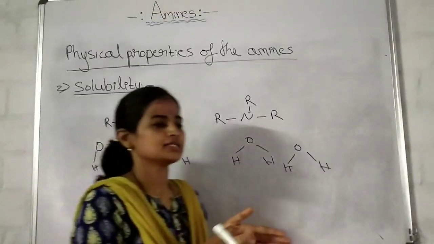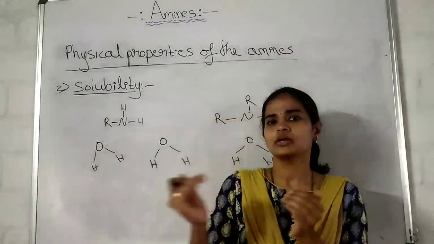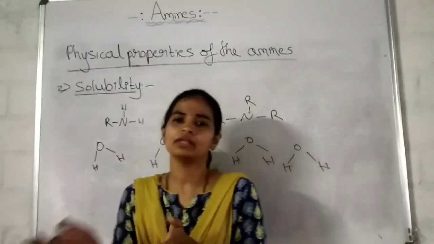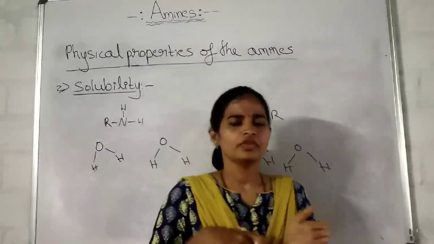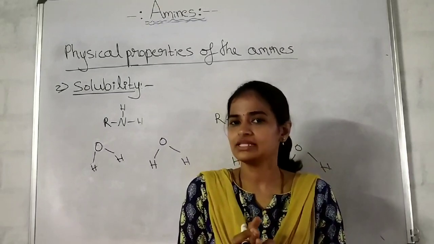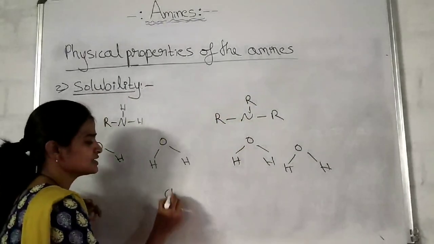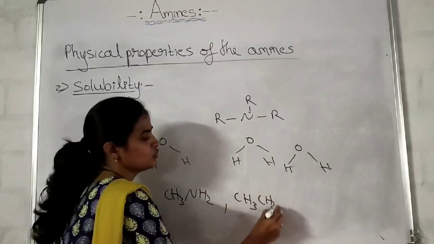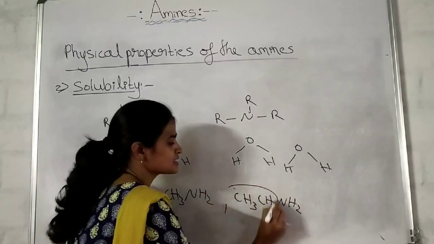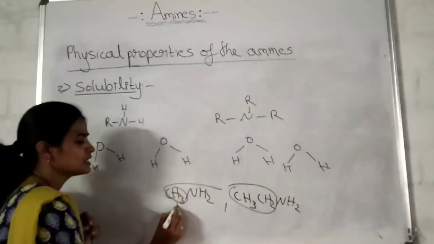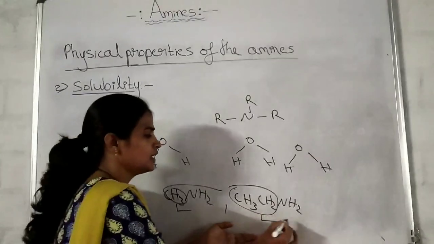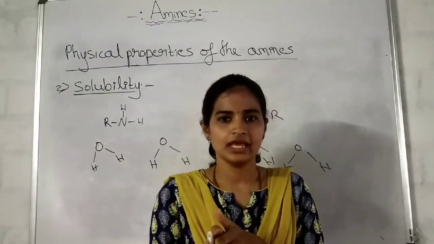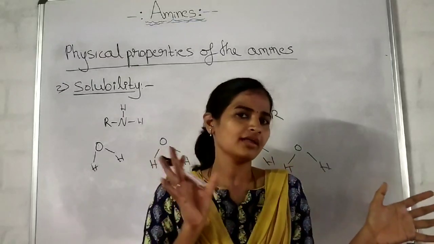The aliphatic amines, the lower aliphatic amines with the lower molecular mass, are more soluble in the water. Then what happens when the molecular mass of the amines increases? Molecular mass increases means what? CH3NH2, CH3CH2NH2. Like this molecular mass increases. This means the alkyl group increases. We know that alkyl groups are hydrophobic in nature. Alkyl groups are water repellents.